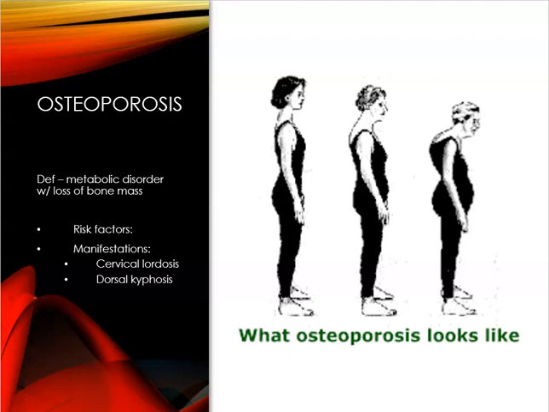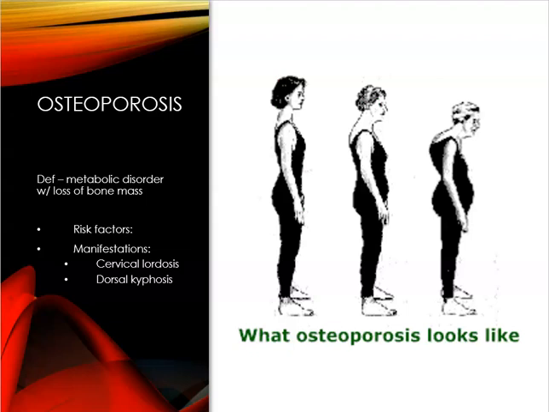Osteoporosis is going to be a metabolic disorder with loss of bone mass. Women are at greater risk for developing osteoporosis. They have less bone mass to start with, and age-related bone loss begins earlier and proceeds more quickly in women. Aging, think about the reductions of estrogen that promotes osteoblast activity and low testosterone levels in men. Race, European Americans and Asians are going to have an increased risk.